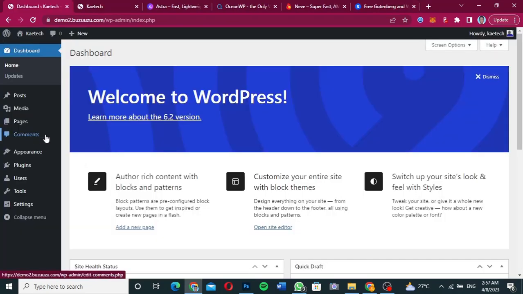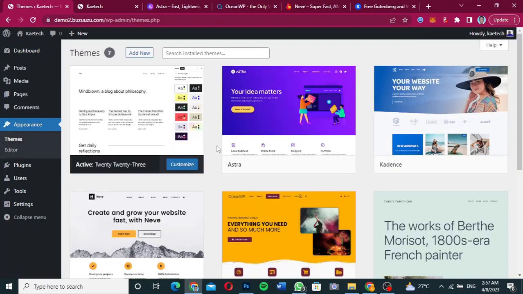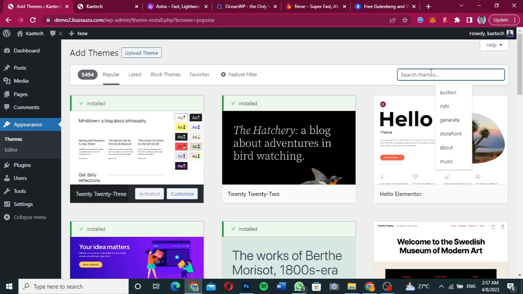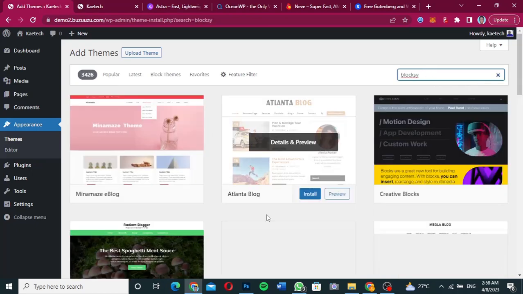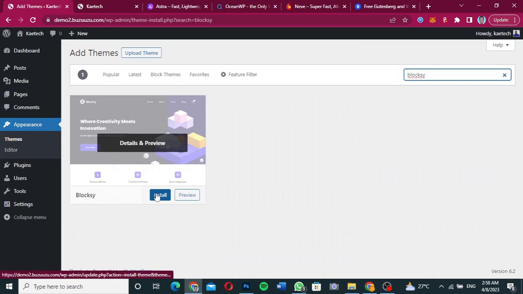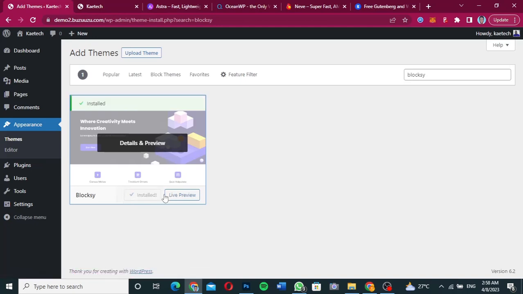Okay guys, so to install the Bloxy theme, we're going to hover on appearance over here, click on themes, and then install the Bloxy theme. Like we do all the time, we click on add new over here, and then we search for Bloxy. This is the Bloxy theme that we're going to install. We click on install now, and when it is installed, we click on activate to activate the theme.